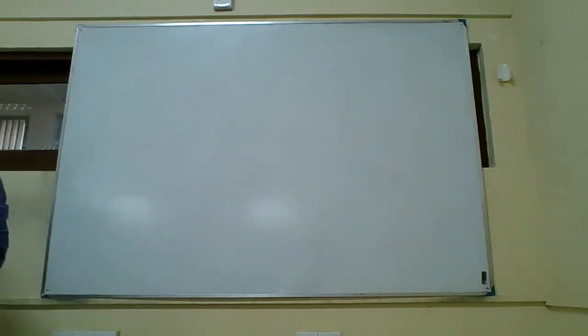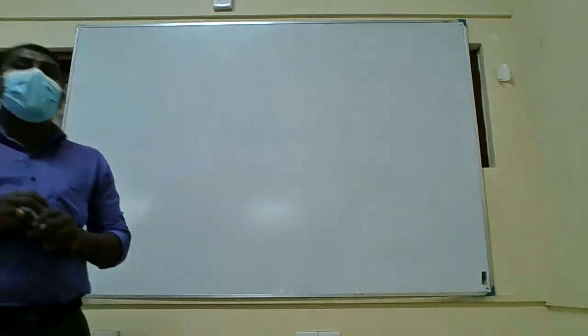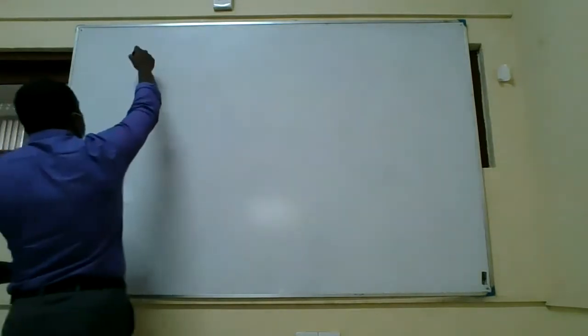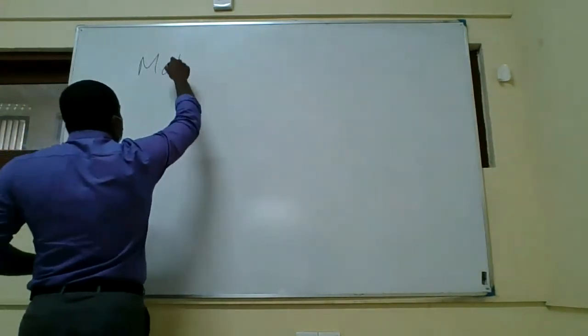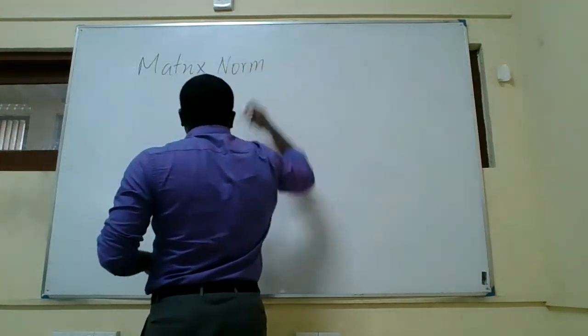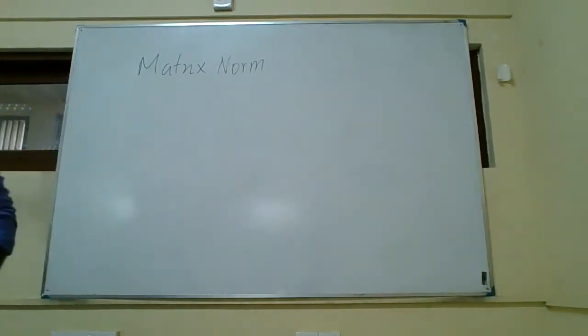All of them are vector norms, and we saw how we can compute them, and what properties norms satisfy, or basically we take that as a definition. According to these rules, we call something a vector norm. So now, the next concept is matrix norm. So this is called matrix norm, which is basically associated with a matrix.